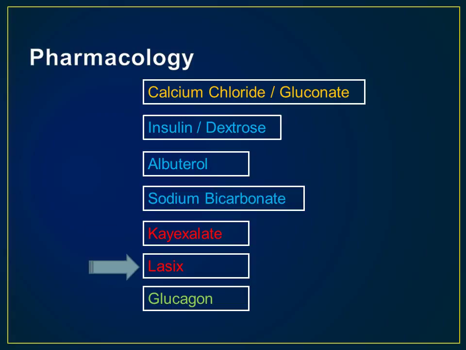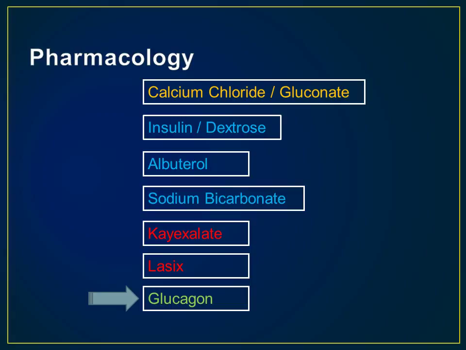Lasix at 20 to 40 milligrams IV can also be used and may be safer than ion exchange resins. However, Lasix is dependent on a healthy functioning kidney, and remember, the patient most often afflicted with hyperkalemia is one who also has renal failure. It should be noted here that contrary to popular belief, the onset of action with Lasix is instantaneous, as are its effects on the patient. However, the patient oftentimes does not have the need to void until some 15 or 20 minutes later, after their bladder is full. It is this filling time of the bladder which leads to the debate over the onset of action.